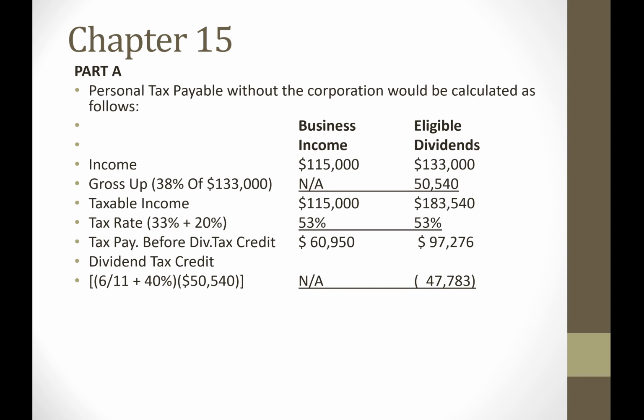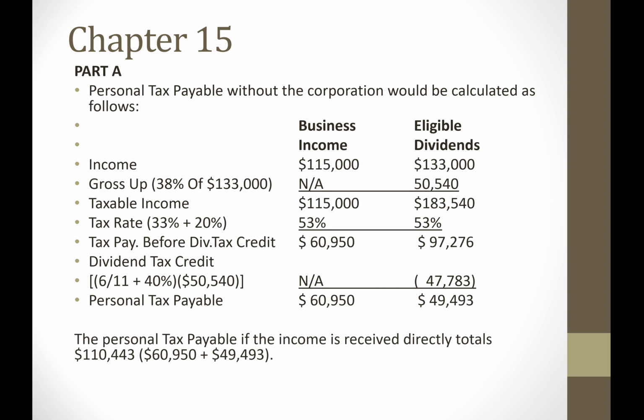Federal is 6/11. In the question, it says that eligible dividends in the province that this individual lives in gets a dividend tax credit of 40% of the gross up. So we're going to take 6/11 plus 0.4, multiply that by the gross up, and this would be this individual's dividend tax credit. So then what we have next is the total personal tax payable.